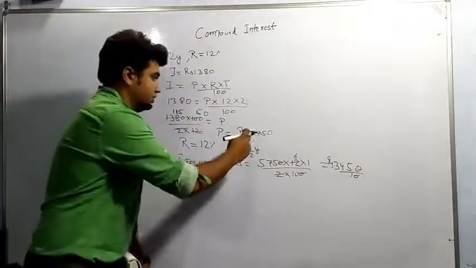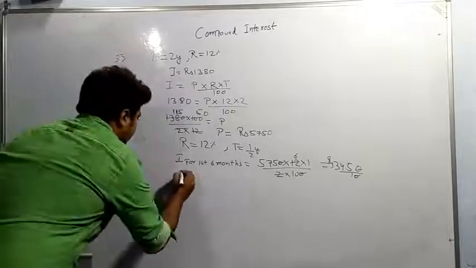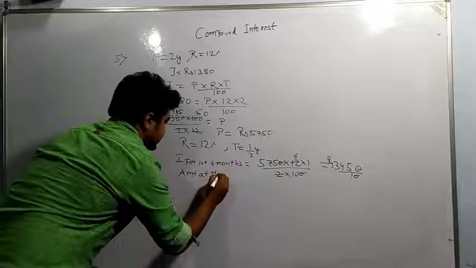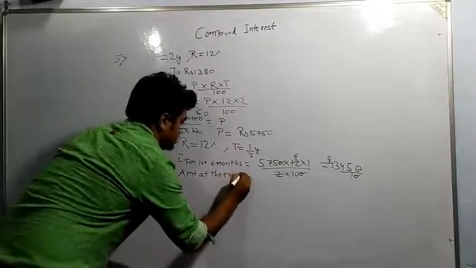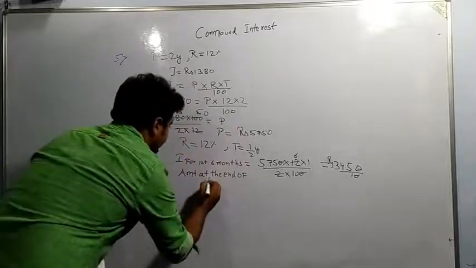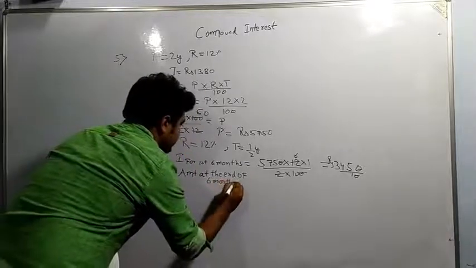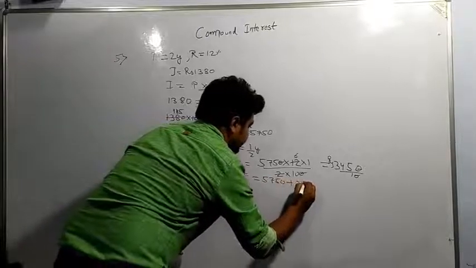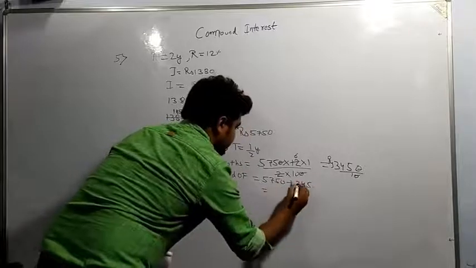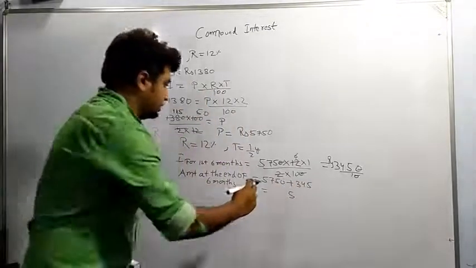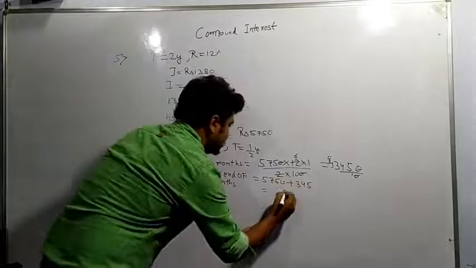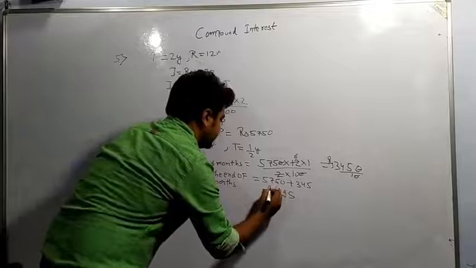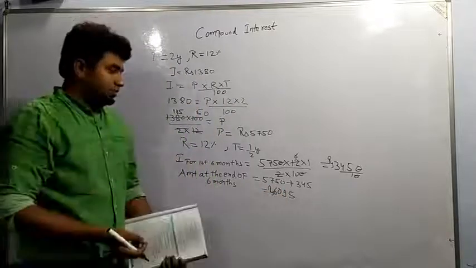Now I have to add this to the principal. So amount at the end of 6 months is equal to 5750 plus 345, means 5 then 5 plus 4 is 9, then 7 plus 3 is 10, 6095. Amount at the end of 6 months.